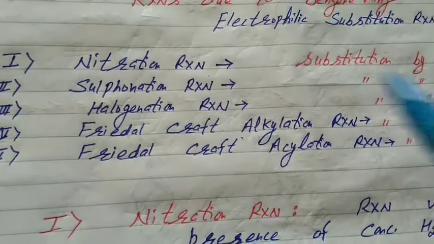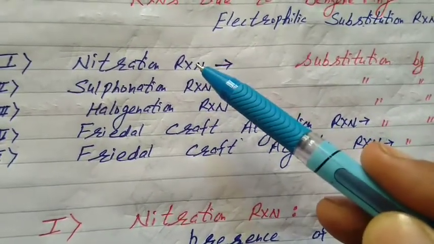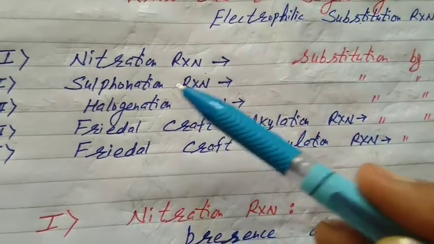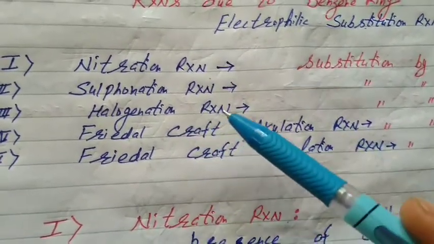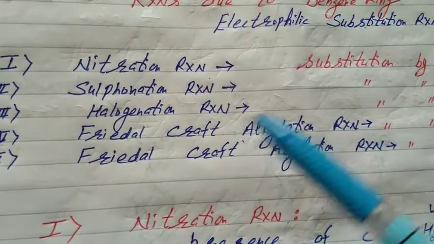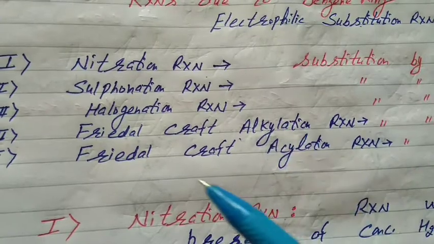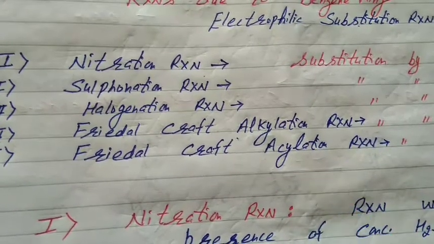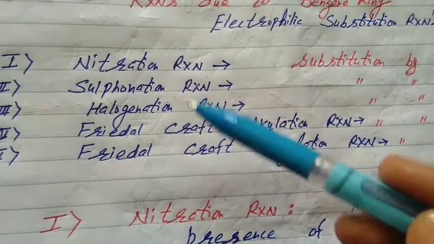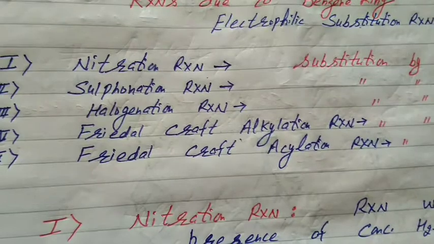It is clear. Hydrogen atom of the ring will be replaced. In nitration reaction, nitro group will replace. In sulfonation reaction, sulfonic acid group will replace. In halogenation reaction, halogen atom will replace. In Friedel-Crafts alkylation reaction, alkyl group will replace. In Friedel-Crafts acylation reaction, acyl group will replace. Now we will discuss these reactions one by one. I hope 50% of the concept is clear.